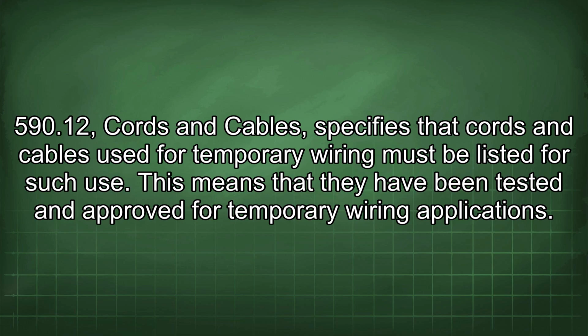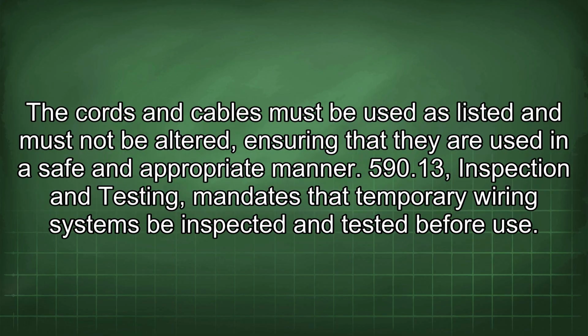590.12 Cords and cables specifies that cords and cables used for temporary wiring must be listed for such use. This means that they have been tested and approved for temporary wiring applications. The cords and cables must be used as listed and must not be altered, ensuring that they are used in a safe and appropriate manner.